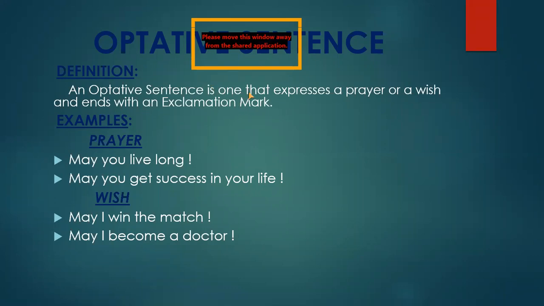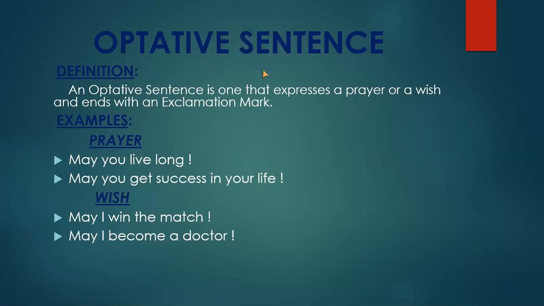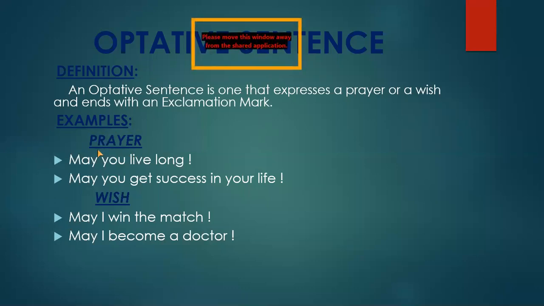And there are again two kinds here. The first one expresses a prayer, and the second one expresses a wish. Remember to place an exclamation mark at the end of optative sentences. Some examples are here. The first two examples are expressing the prayer.